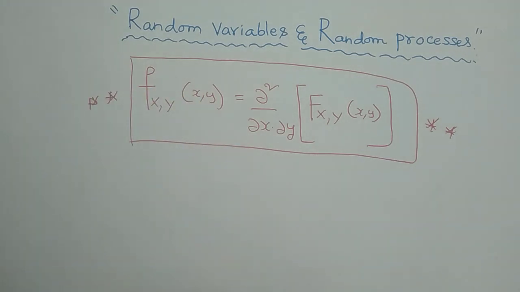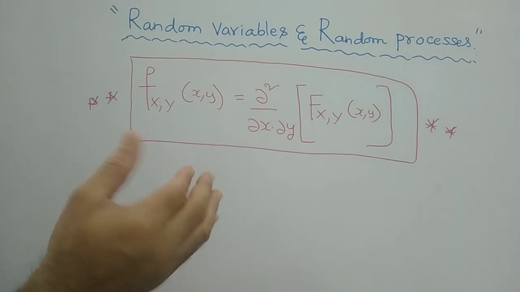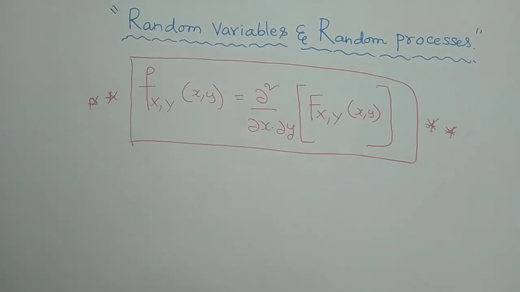In the subsequent presentation we will see the very important properties of the distribution function and the density function, solve some important examples, and see the extension part of the distribution and density functions in the coming presentations. I hope you understood well.